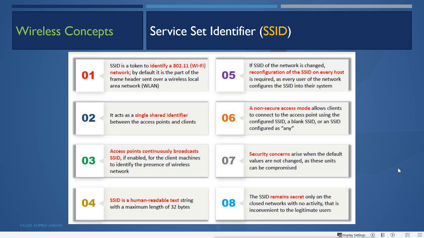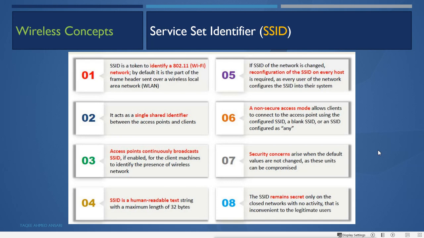And one more thing, when we configure our wireless AP, we have an option to not broadcast the SSID name. And that means what? It will still remain secret, because when we configure it to not broadcast the SSID with the packet header, our AP will remove the SSID name from the packet header. So unless there is activity, we will still not see that SSID.